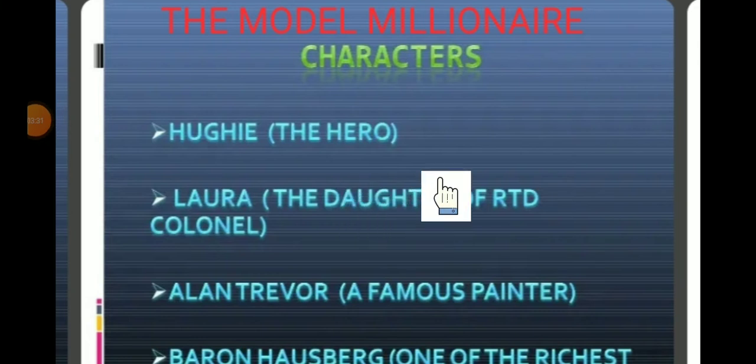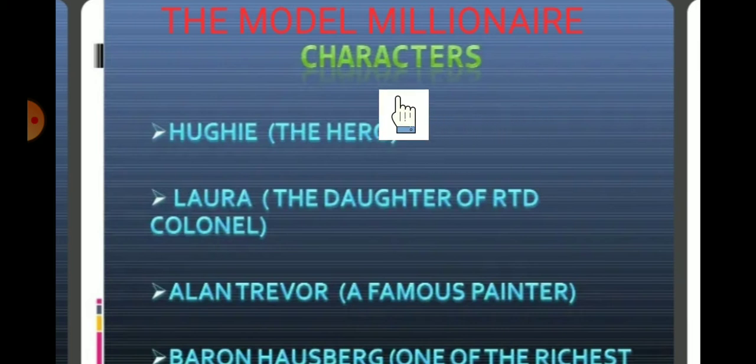The first lesson of unit number 2 is The Model Millionaire. Here we are going to discuss the characters. Students, there are many characters in lesson number 1 of unit number 2. So let's discuss these characters. The first one is Hoogie. Hoogie is the hero of the lesson. Who is he? He is the hero of the lesson and his name is Hoogie.